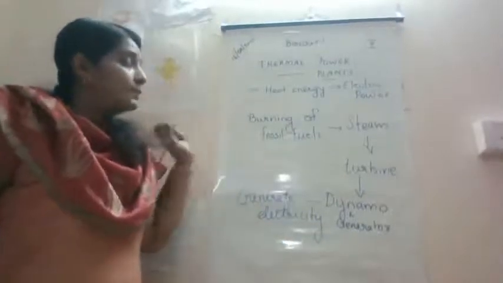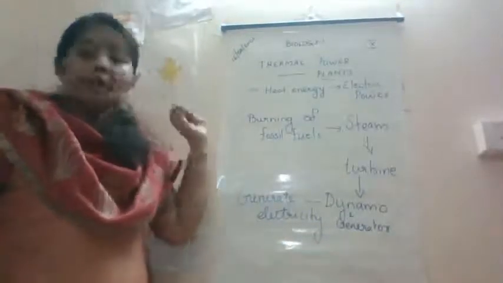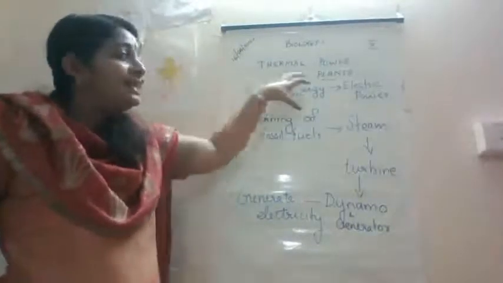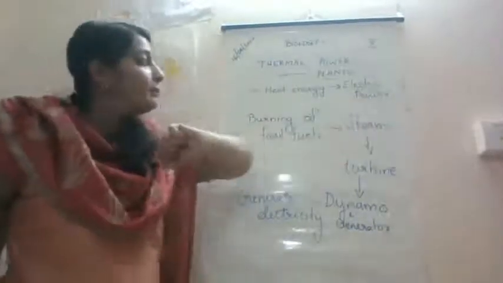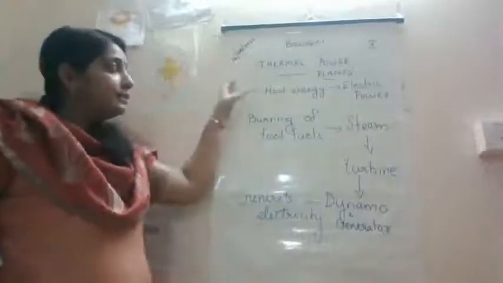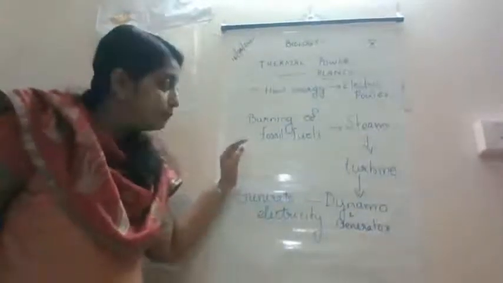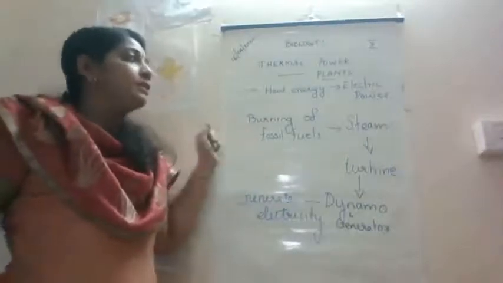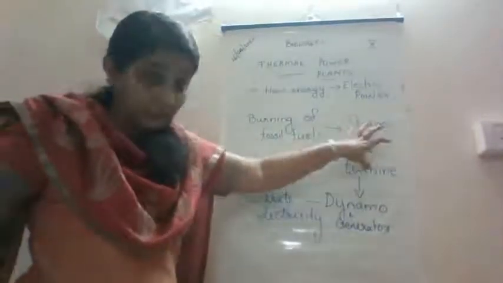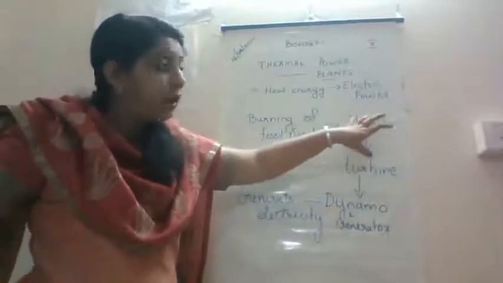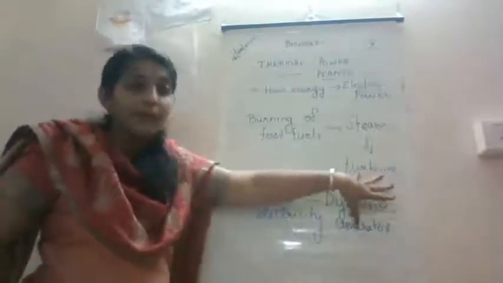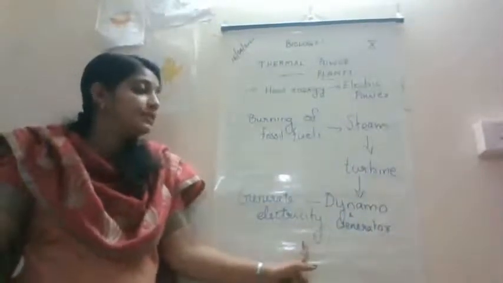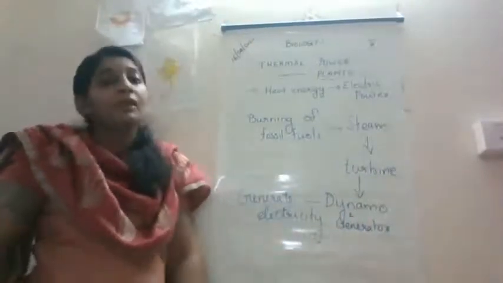Once again, thermal power plants are power plants where we use heat energy to generate electric power. Here the heat energy is produced by the burning of fossil fuels, and burning of fossil fuels leads to the formation of a large amount of steam, and this steam will rotate the turbine, and this turbine rotation can be converted into electricity with the help of generators.